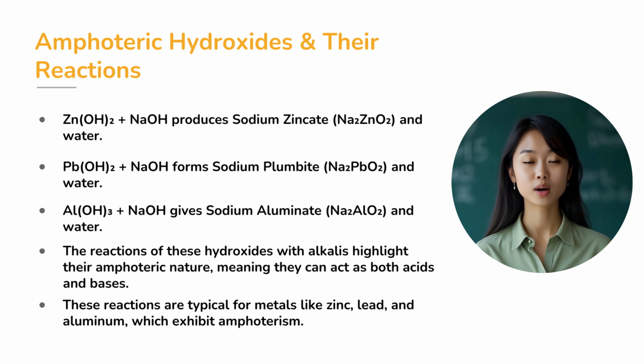The same goes for aluminum hydroxide, which reacts with sodium hydroxide to form sodium aluminate, NaAlO2, and water. This pattern of reactions further emphasizes the amphoteric nature of these metals. Zinc, lead, and aluminum hydroxides can act as acids or bases, making them very versatile in chemical reactions.